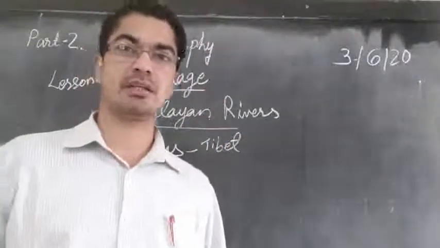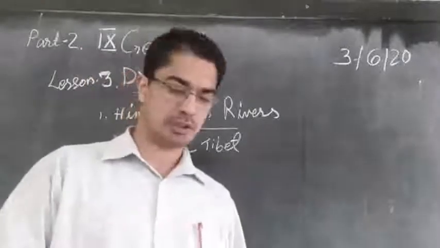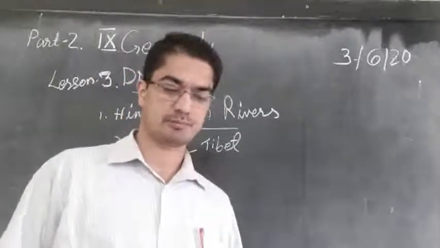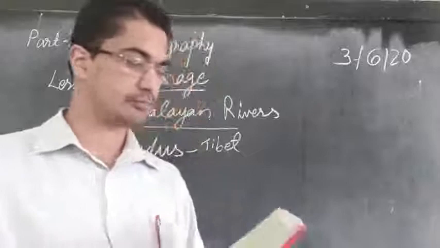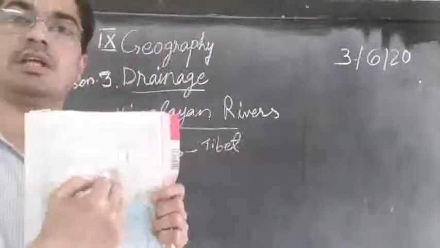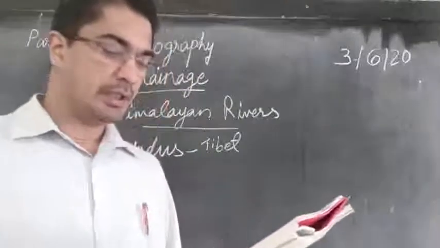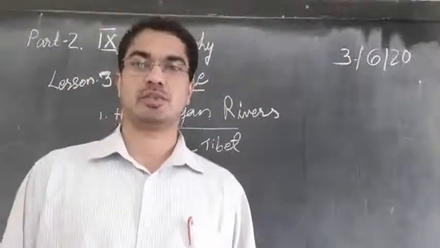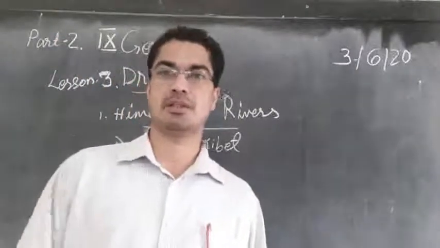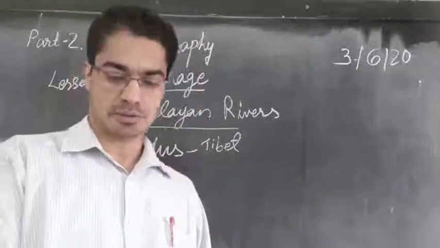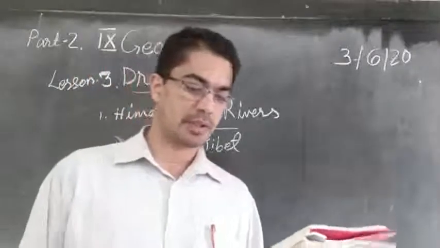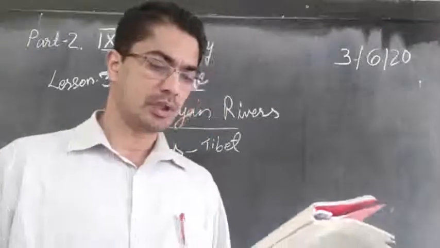You can see in your atlas, it is starting here in Tibet, near Lake Manasarovar. So there is a lake in Tibet called Manasarovar and it is starting from there.